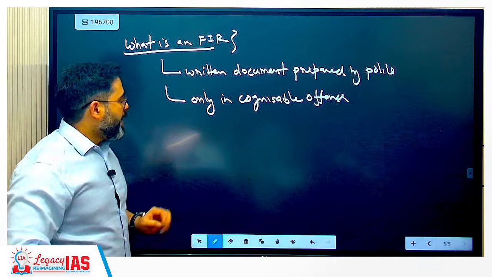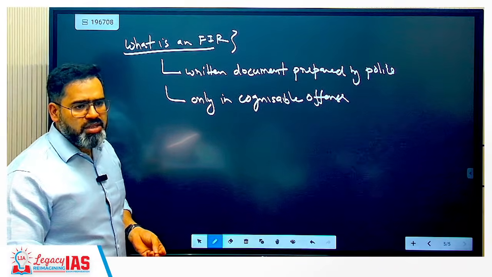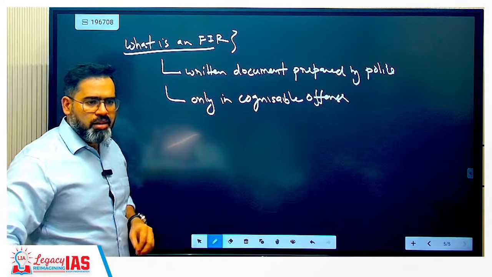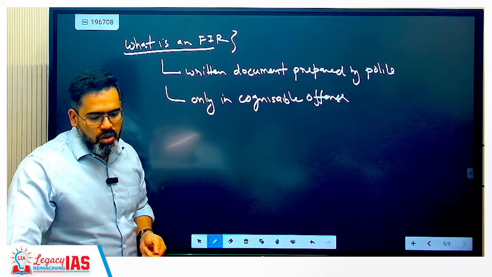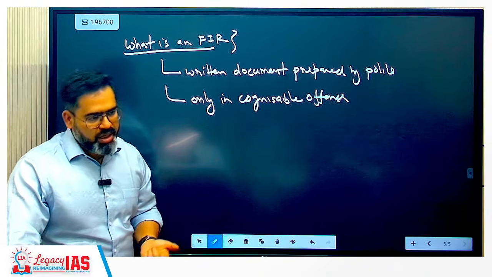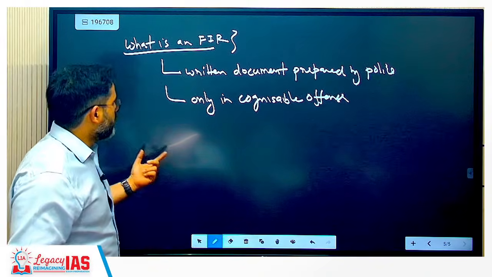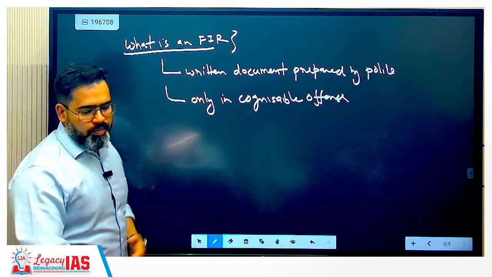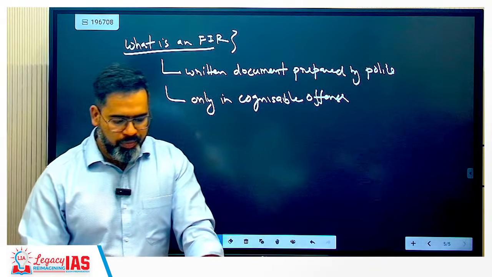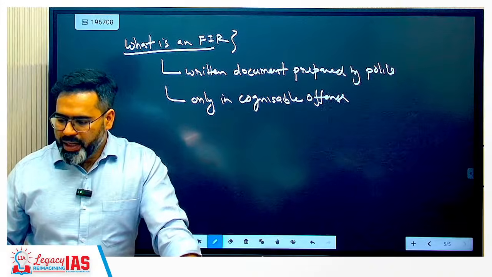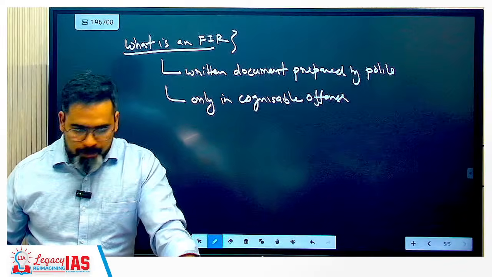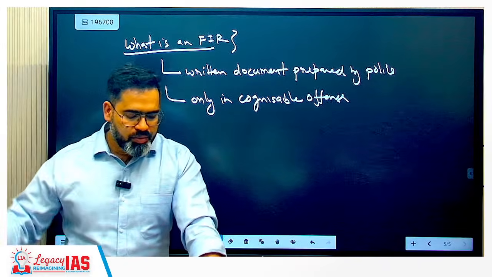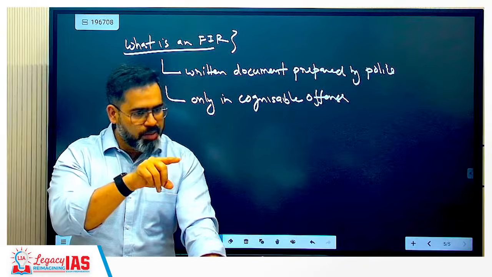Correct? And someone will give information to the police, or police themselves can witness this. So information may be given orally also or by electronic communication. This was also one of the statements in the UPSC prelims exam.